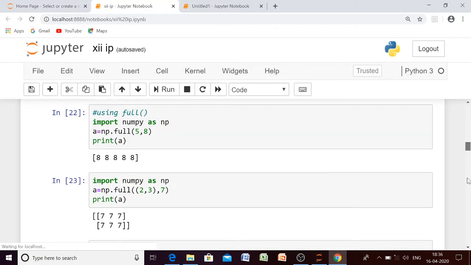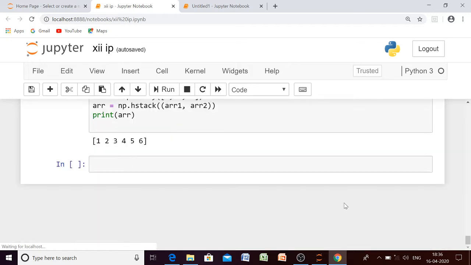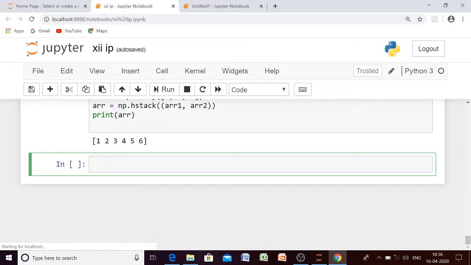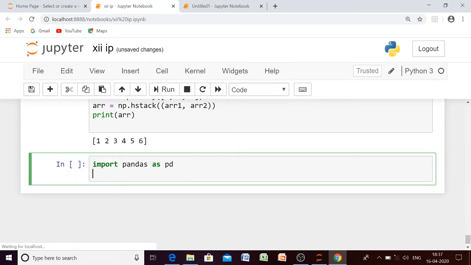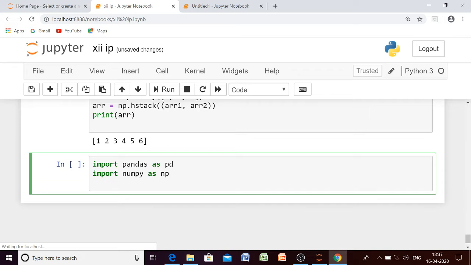So the very first thing, tell me which library or module should be imported. We have to import pandas, because we have to create series. Again I am going to give it an alias name as pd. And since we are going to create the series using array, we have to import numpy as well, because first we have to create an array and from that array we will create our series. So let us create our array first.